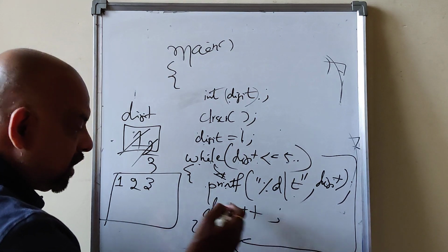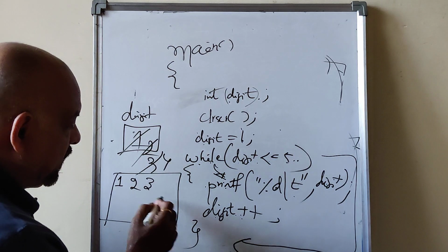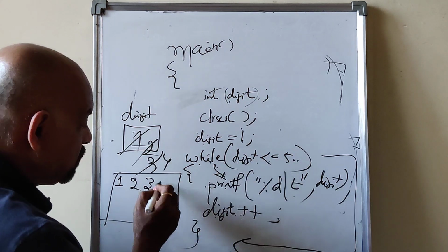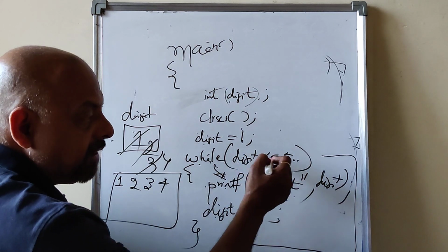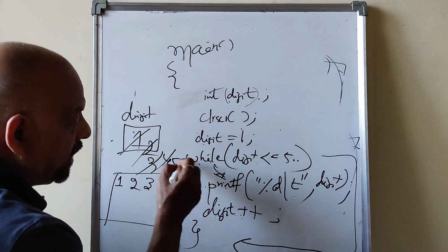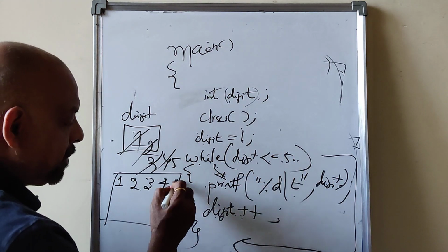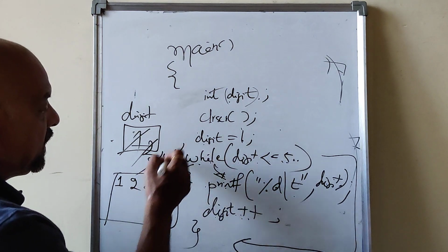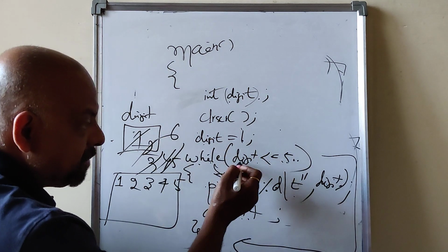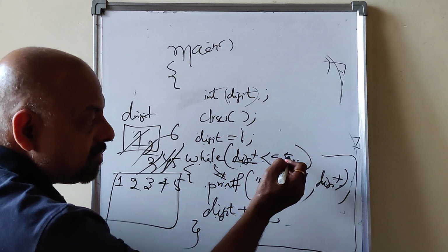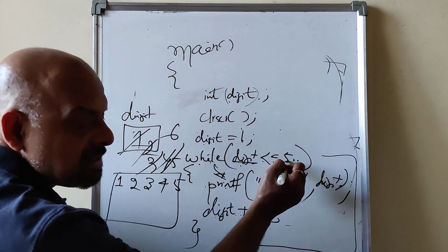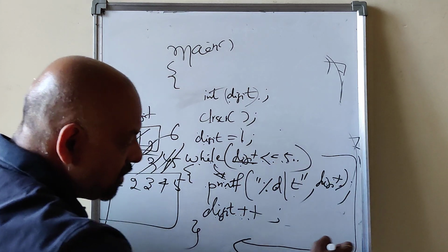Now 3 becomes 4. Digit will be incremented. 4 less than or equal to 5 is true, 4 will be printed. Again 5 less than or equal to 5 is true. Again execute this statement, 5 will be printed. Again digit will be incremented and becomes 6. 6 less than or equal to 5 is false. You are coming out of the loop.